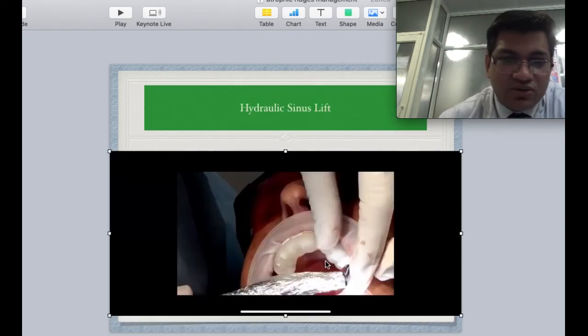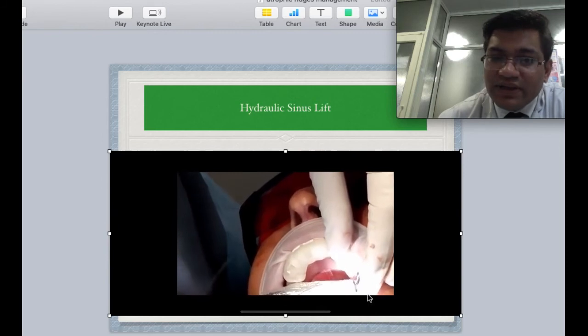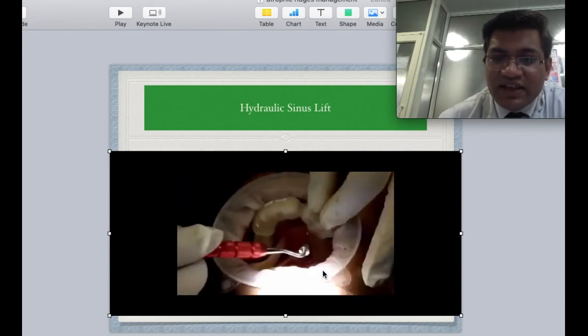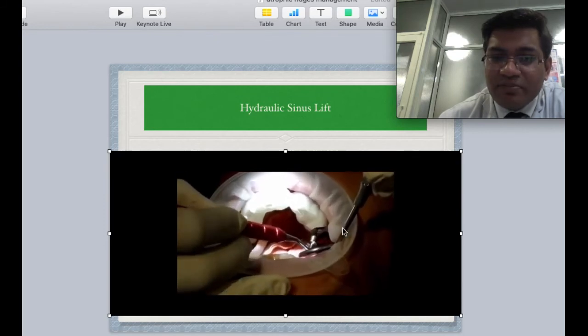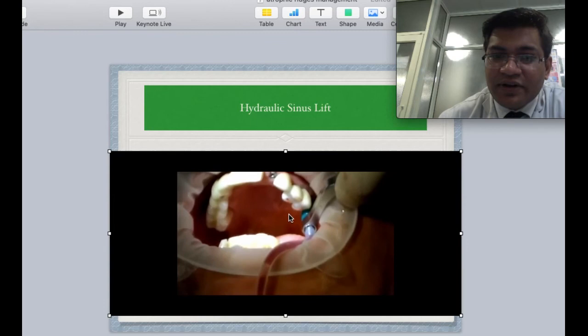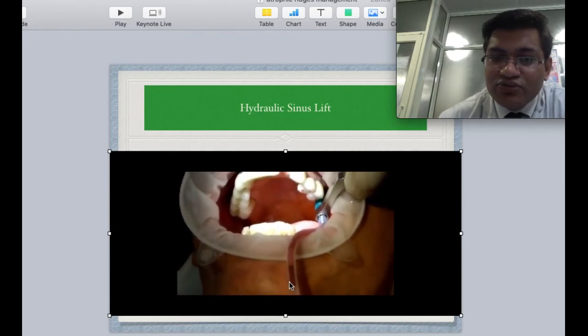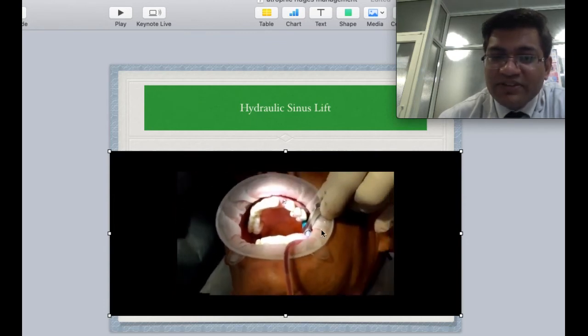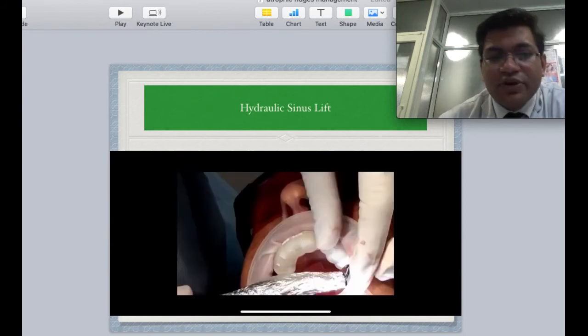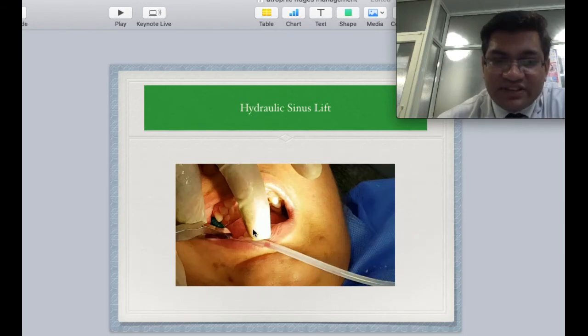Basically, how the procedure goes is, after the guide is put up, we can follow the drilling sequences. We can check for the floor with the help of the retractors and guides, and use this water based system. In fact, when we are following the DO system, they also give the amount of saline that needs to be used while doing the sinus lift.